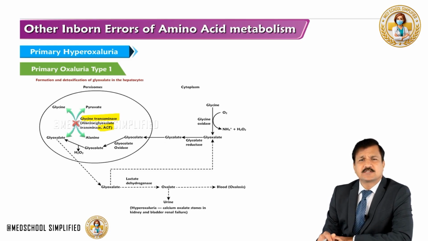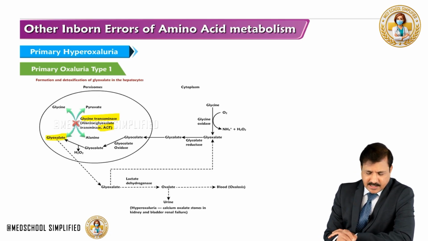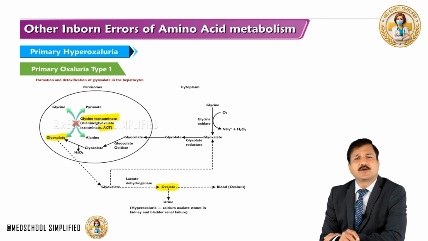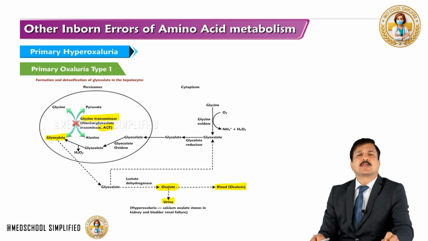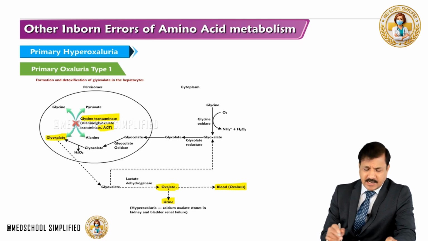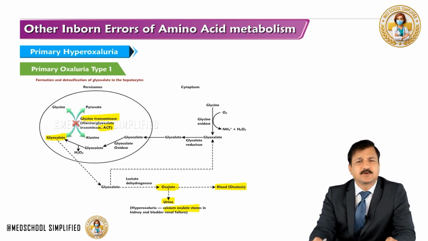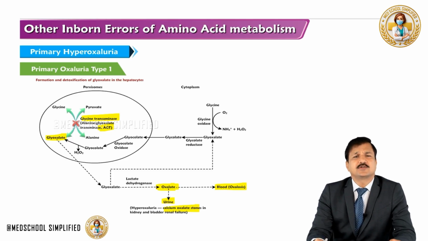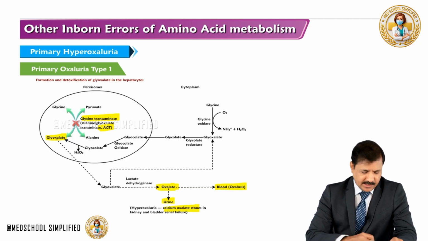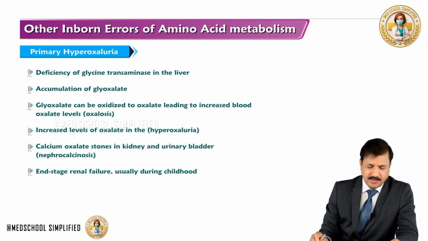So the defect in this transamination process will lead to elevation of glyoxylate, and that glyoxylate eventually coming out into the cytoplasm leads to formation of oxalate, and oxalate levels will be elevated in the blood leading to oxalosis, and oxalates can precipitate in the urine making oxalate stones, calcium oxalate stones, and these calcium oxalate stones can lead to renal failure. So this is what we are going to see in primary hyperoxaluria, and that is what I have written here in brief.